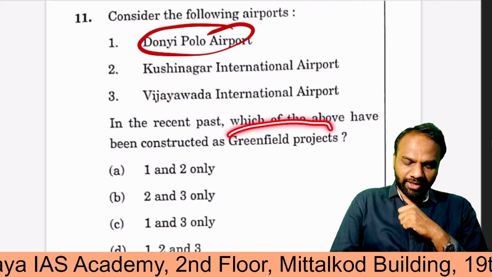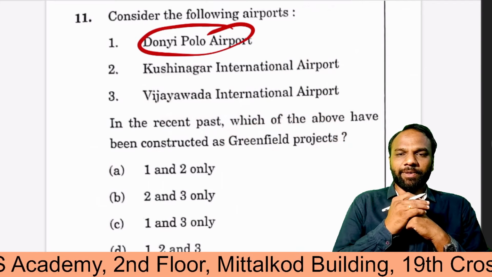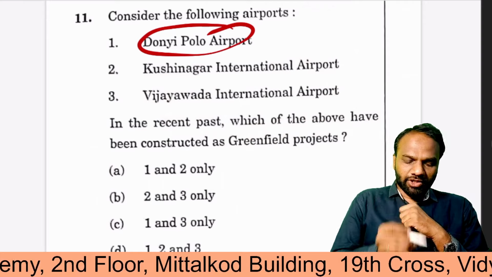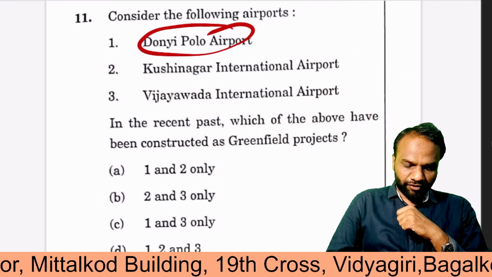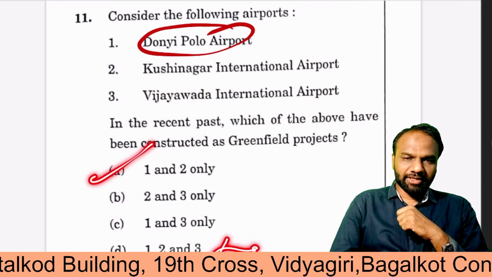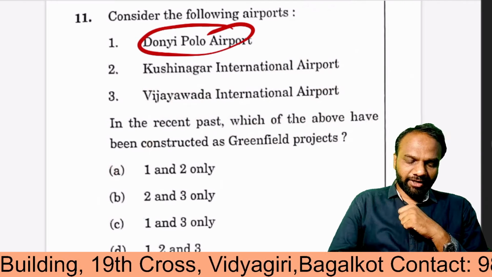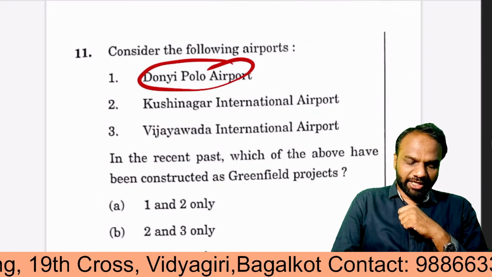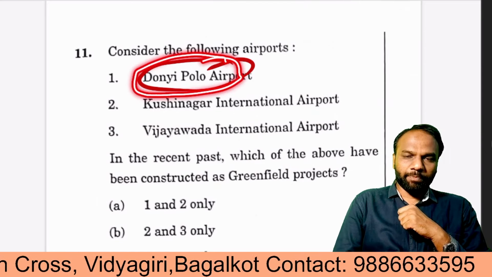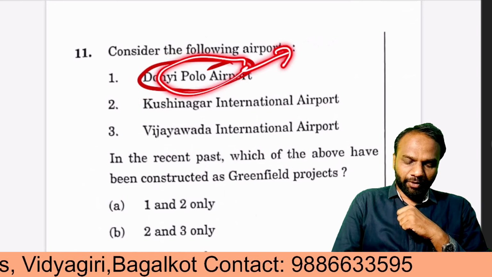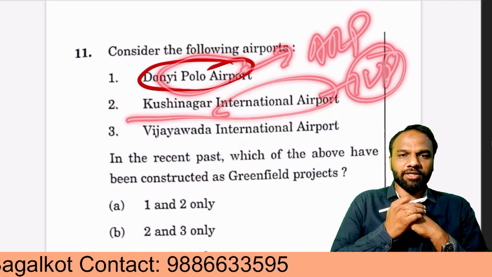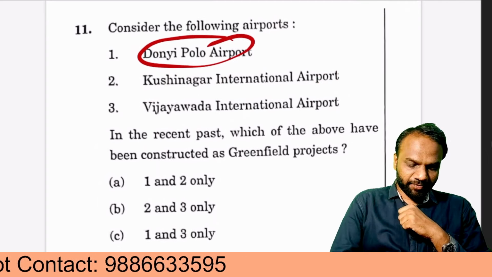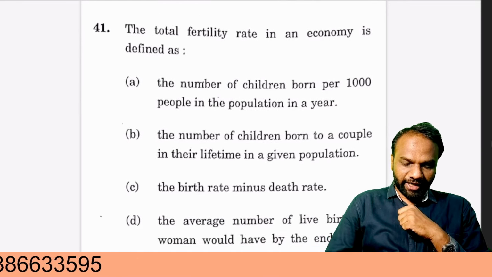Here they are asking about greenfield projects. It means projects freshly initiated recently and concluded. Vijayawada is one of the oldest airports, so it should not be part of our answer. If we eliminate 3, we come to answer A, 1 and 2. There were also some initiatives in 2017 and 18, when projects were started for Doni Polo Airport in Arunachal Pradesh and Kushinagar International Airport in Uttar Pradesh. So this is a current affairs based question, and the answer is 1 and 2.